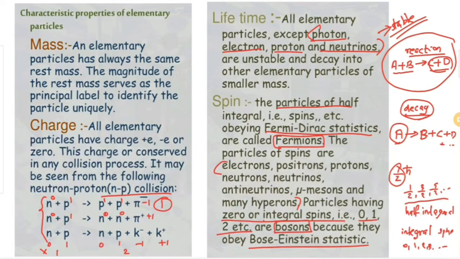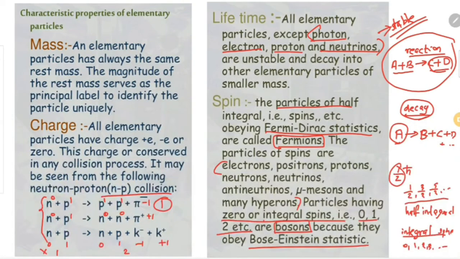You can see that all the field bosons we have studied in the fundamental interactions are bosons. What are the field bosons? In gravitational interaction it is the graviton. In strong interaction, gluon and meson. In electromagnetic interaction, it is the photon, and in weak interaction, W and Z bosons. All these are bosons because they have integral spins.